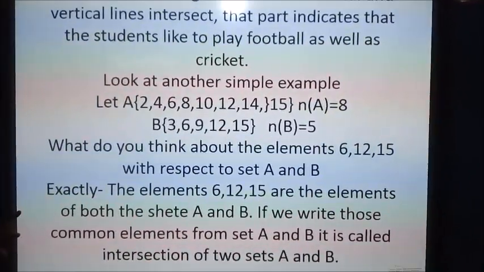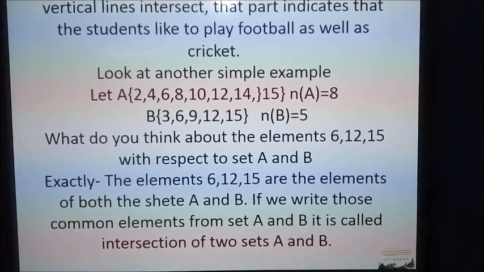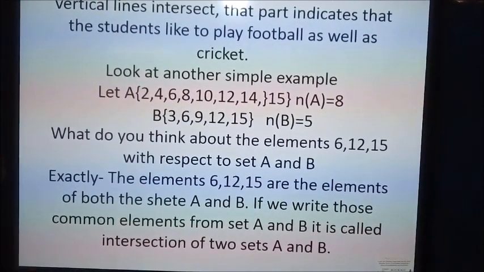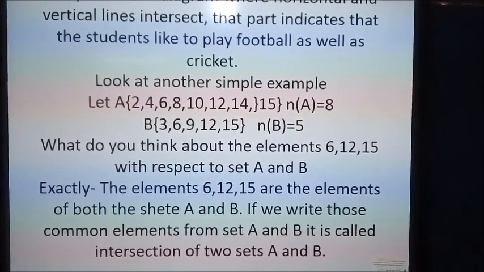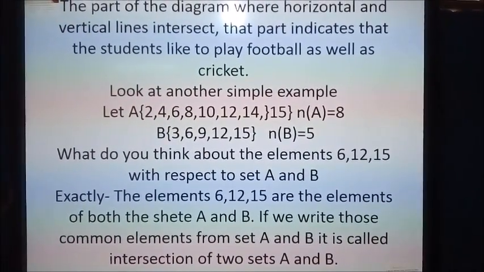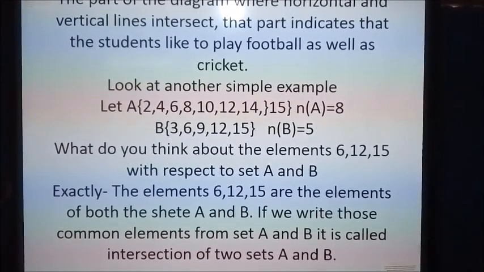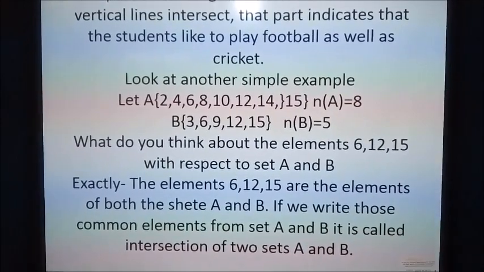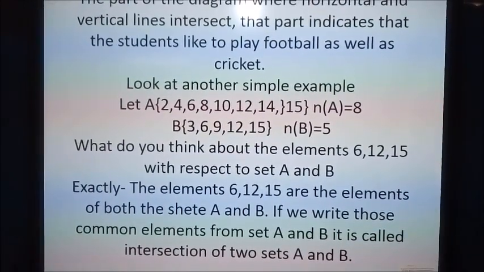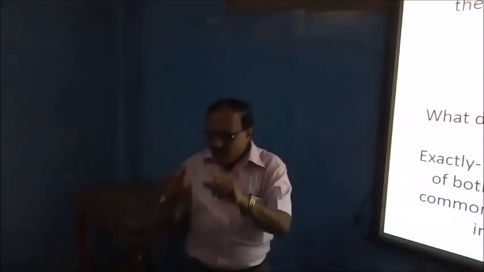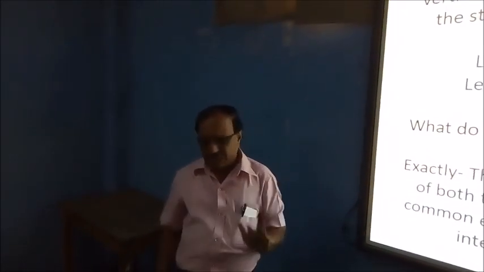With respect to sets A and B, exactly, the elements 6, 12 and 15 are elements of both sets A and B, and if we write those common elements from sets A and B, it is called the intersection of sets A and B, and this is one of the operations on sets, that is, the intersection of two sets.